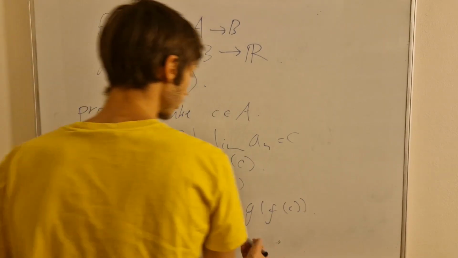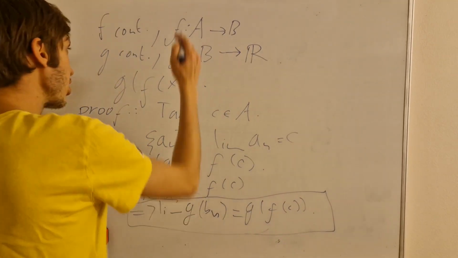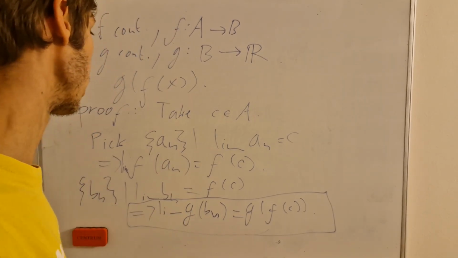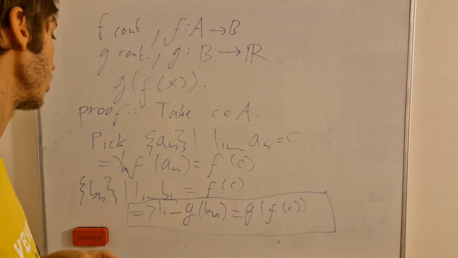So here, what we proved is that if the two functions are continuous on the interval and we compose them, then we do get a continuous function. There's actually another way to formulate this, but this is one of the possible ways.